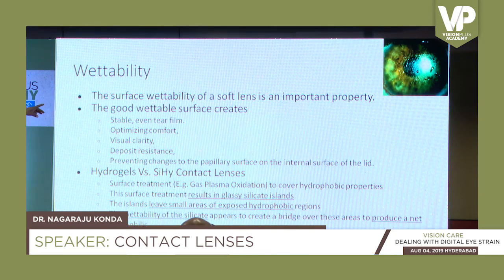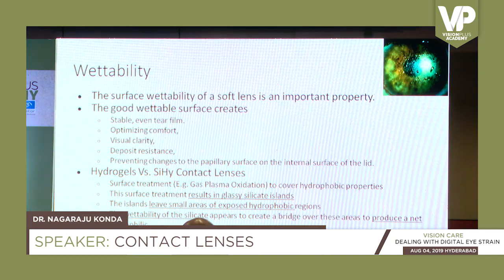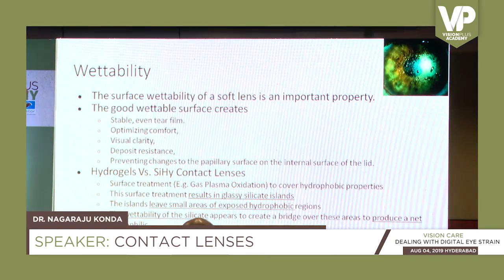What you see on my top left, see, the tear film is not smooth on the contact lens. This you can only see when you have a slit lamp. You cannot even see it with a torchlight unless it's a very bad lens. Okay. So, if the tear film should be smooth on the eye, then the lens surface should be smooth and it should have a proper surface treatment.